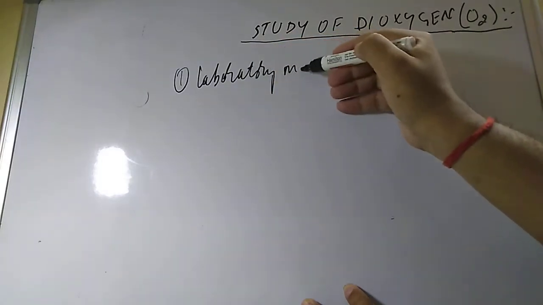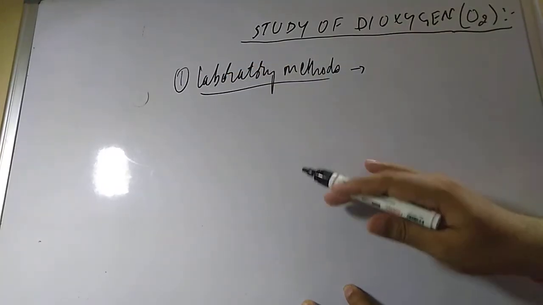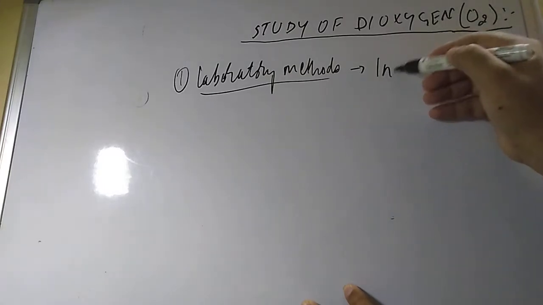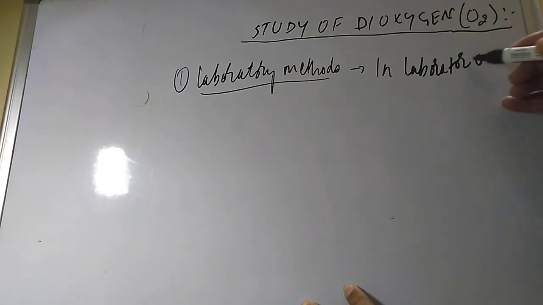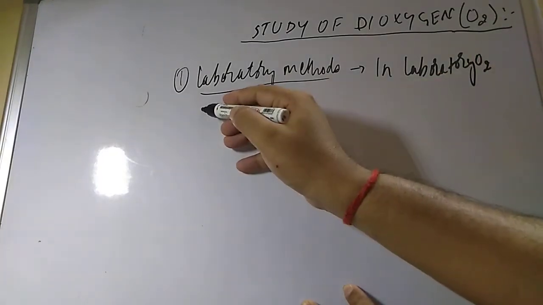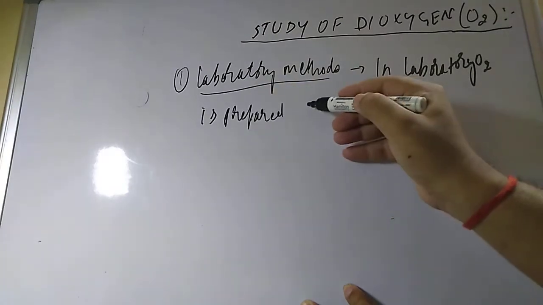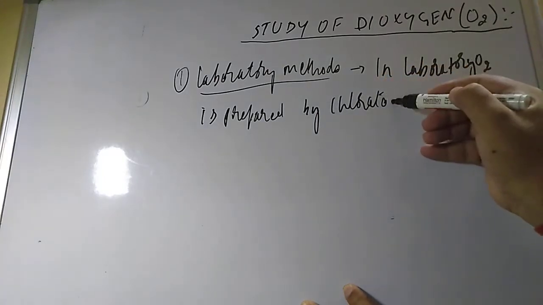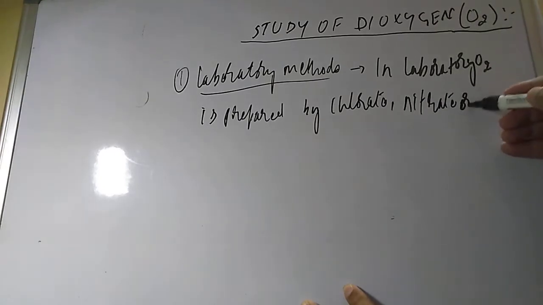In the laboratory method, how do we prepare dioxygen? O2 is prepared by chlorates, nitrates or nitrites.